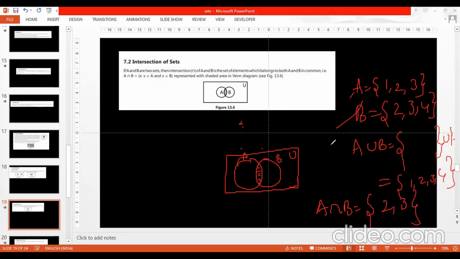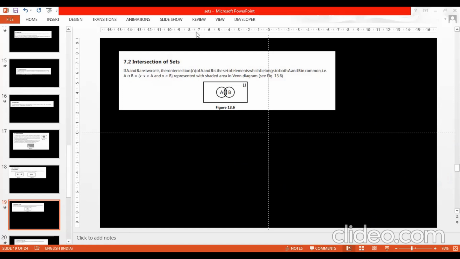Understand? Now I want to represent the Venn diagram intersection part. A intersection B is represented like this, this part. Whereas if I go with A union B, what will I get?